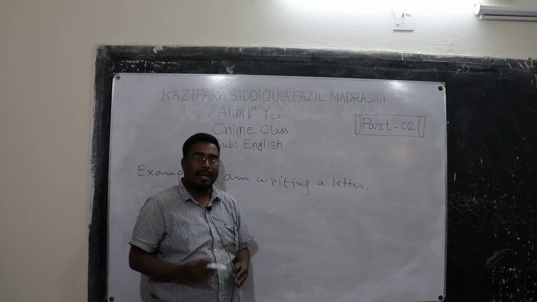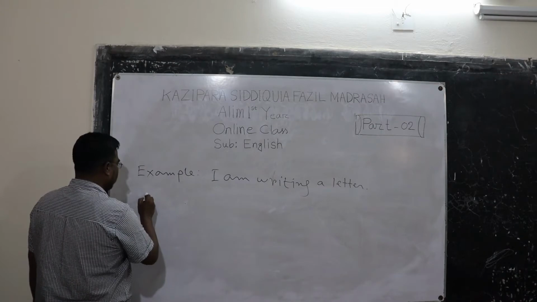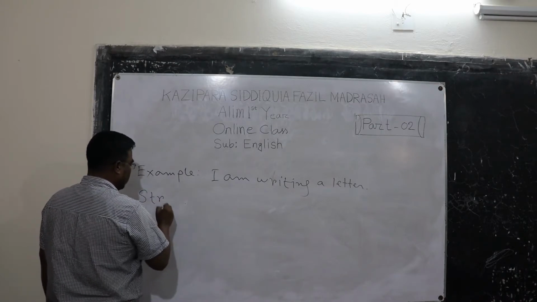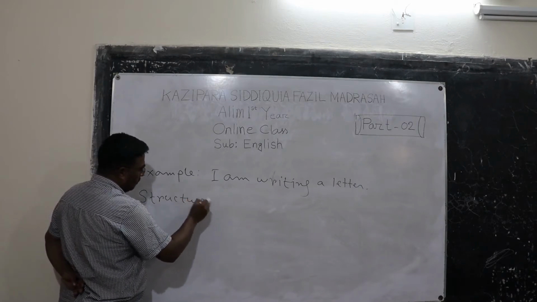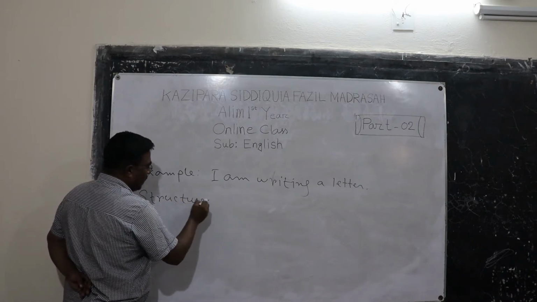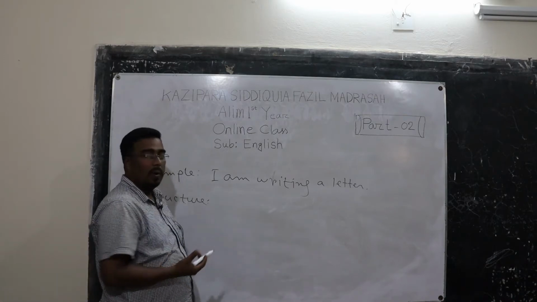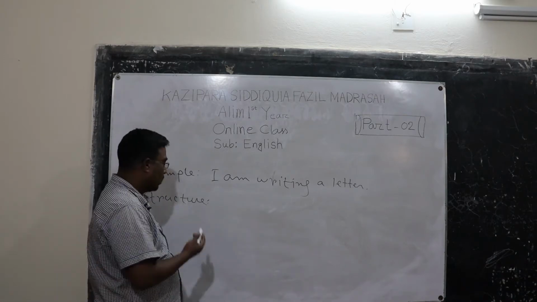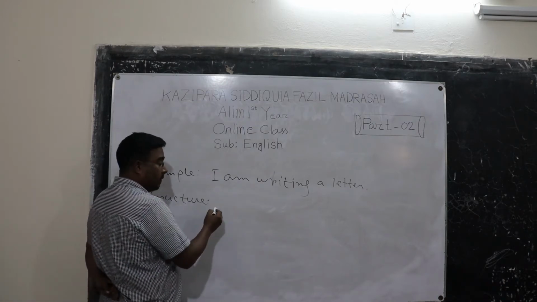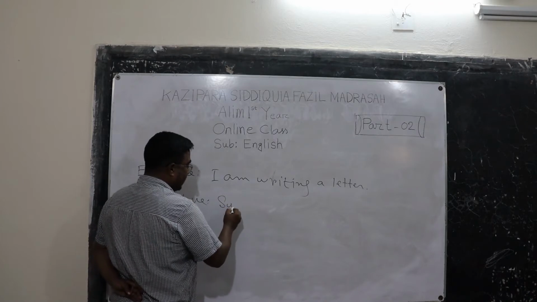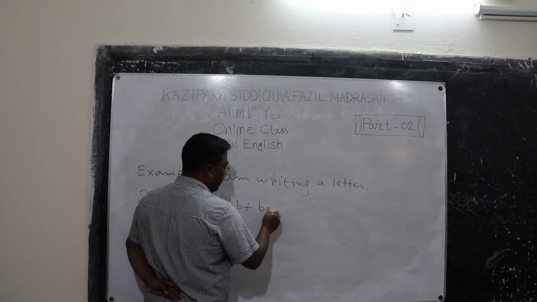So let's learn what is the structure of present continuous tense. If you want to make present continuous tense, we have to follow a structure. First of all we need a subject, then be verb.